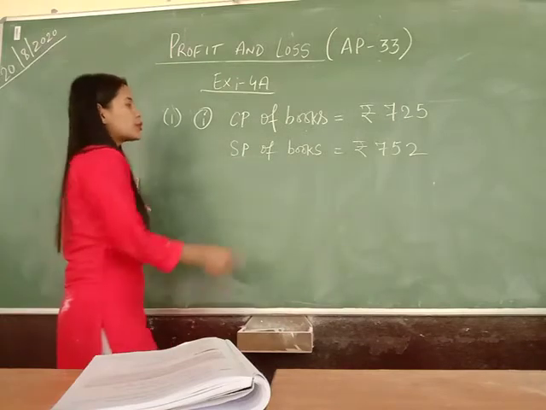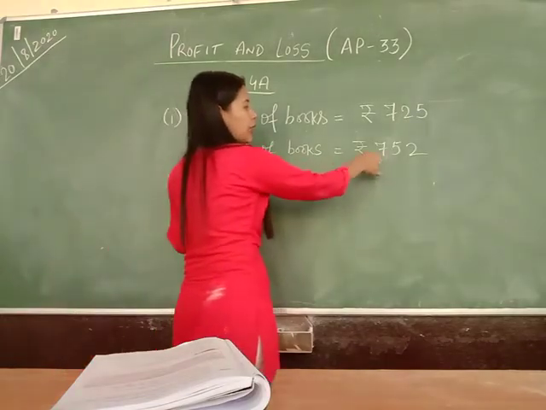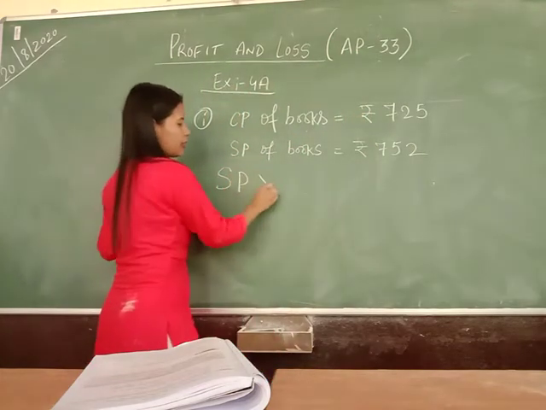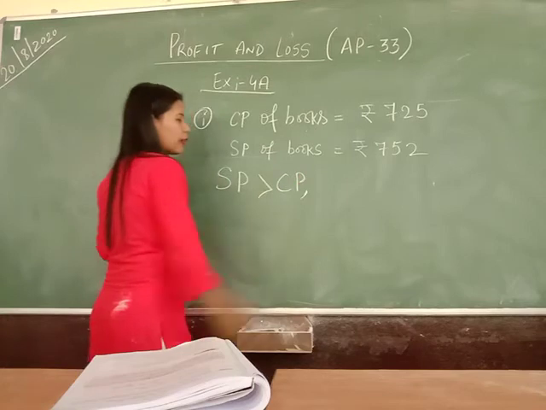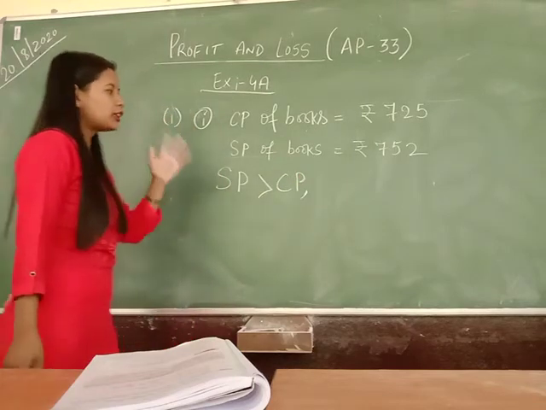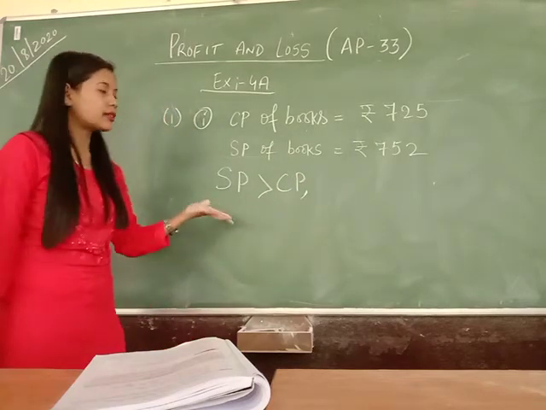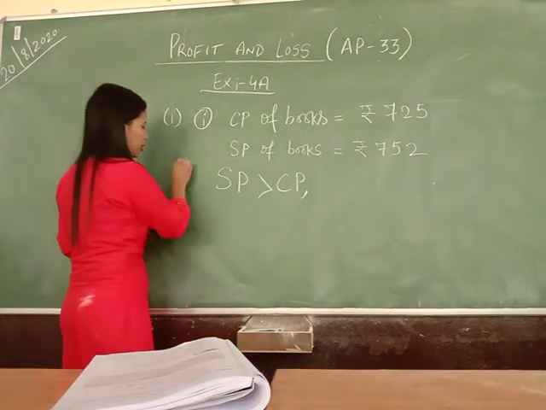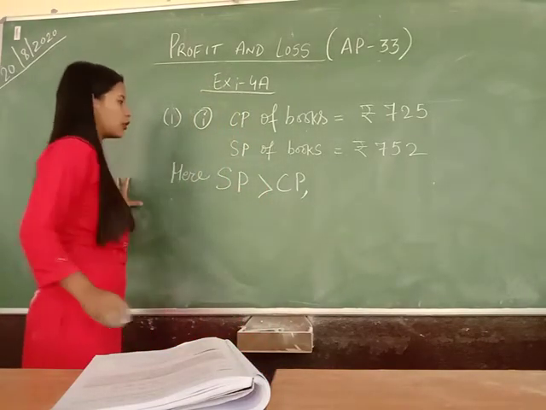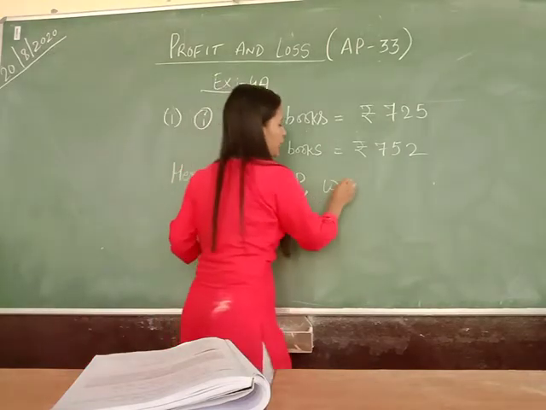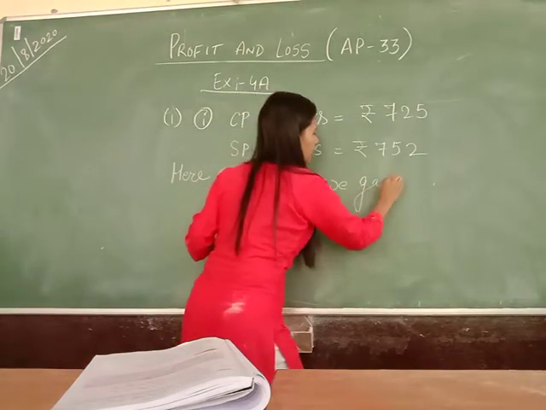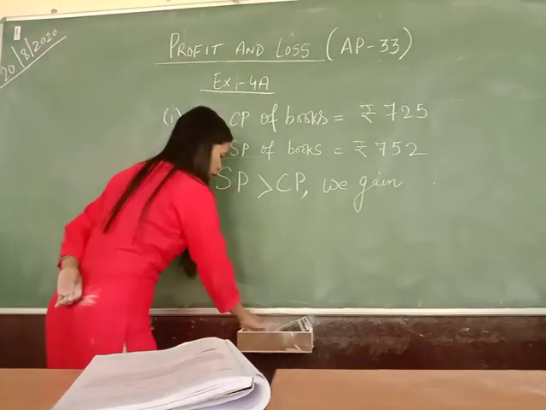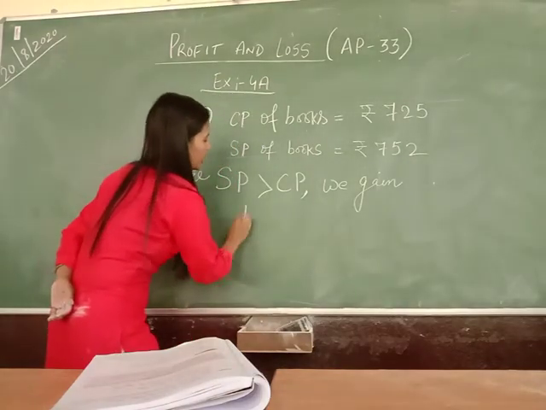You see, selling price is greater than cost price. If we sell at a higher amount than the amount that we have paid, then we always make a profit. So here selling price is greater than cost price, so we gain. Gain means we make a profit. So how much profit? We'll find out.